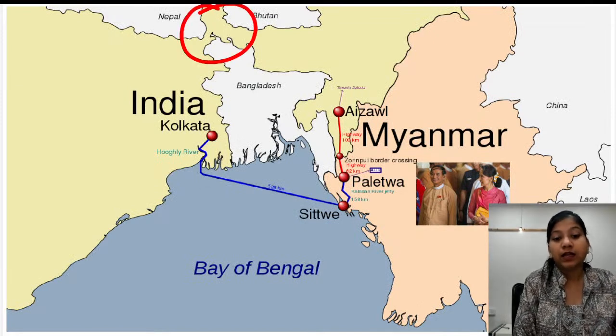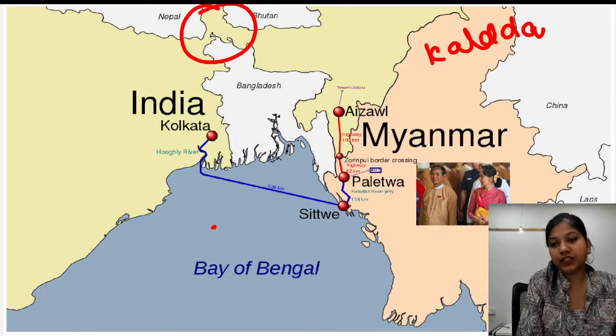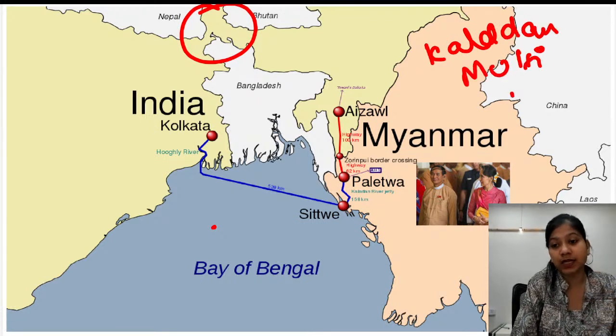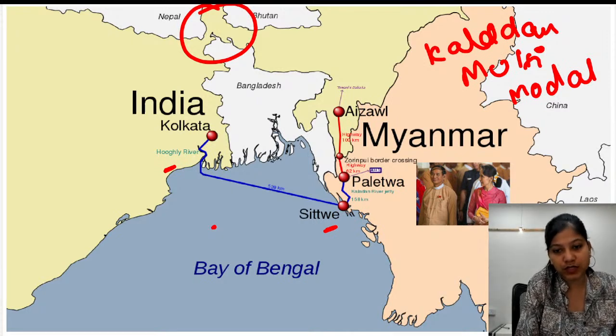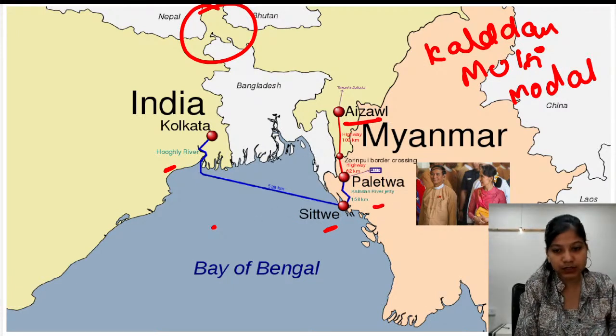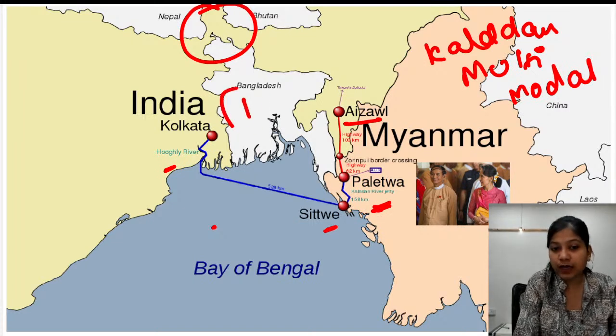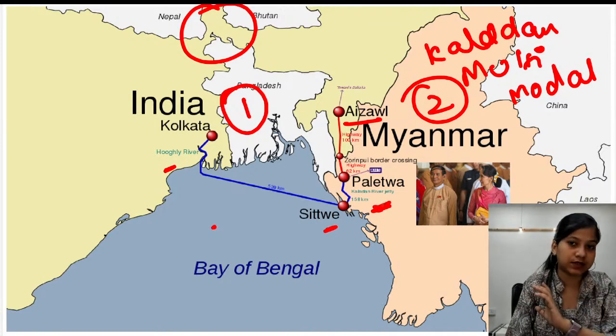Okay. So here, what is this? This is your Kaladan multimodal project, which has been recently, guys, operationalized. The first ferry was sent from India to Sittwe port very recently. So it connects Kolkata, Sittwe, Paletwa. Then we have Zorinpuri border, and then we have Aizawl. So these are the points connected through this Kaladan multimodal project, which is going through Myanmar. Okay? So one country is Bangladesh, another country is Myanmar, which we are connecting to go to the northeastern region.